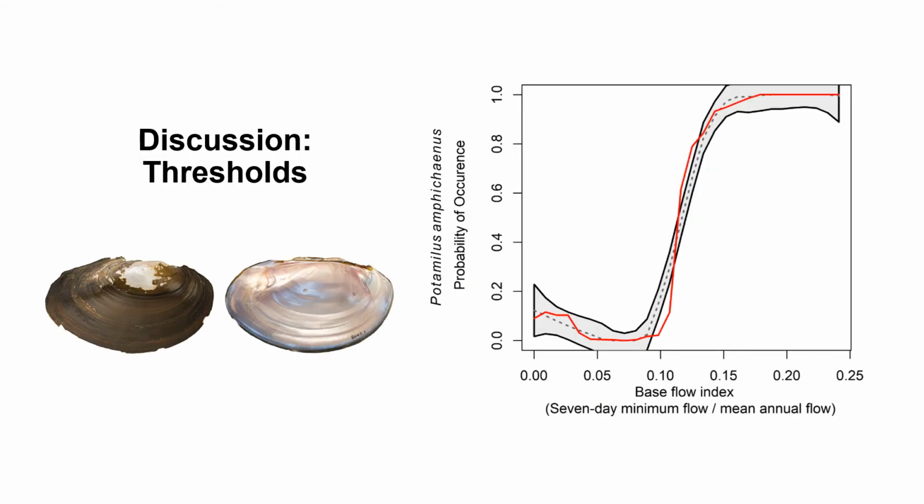While some of our data is nuanced and needs further analysis, there's a clear trend that can be identified for several parameters. For Amphinaias, there's a threshold of probability where occurrence drops significantly below a ratio of 0.15. This indicates that streams where base flow drops below this level would be predicted as unsuitable, or if a stream were to dip below this level, it could lead to declines or extirpation of this species.